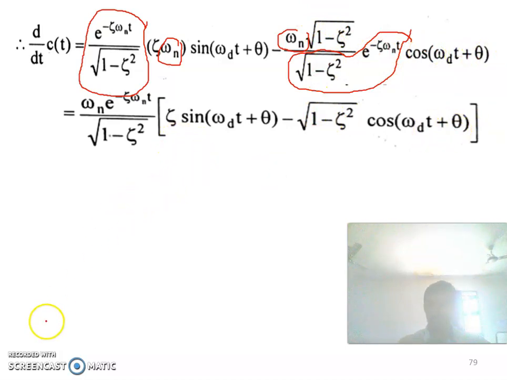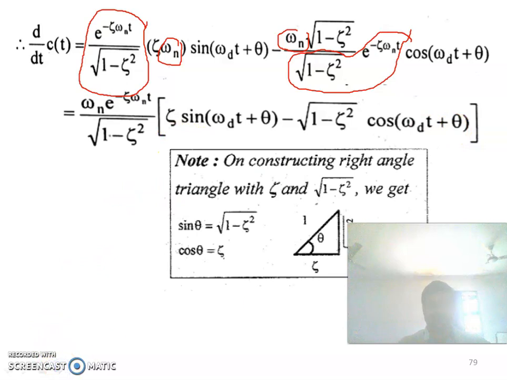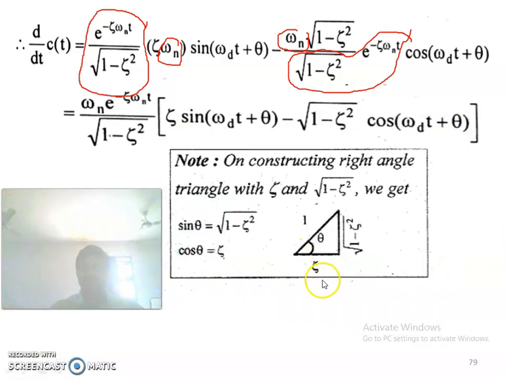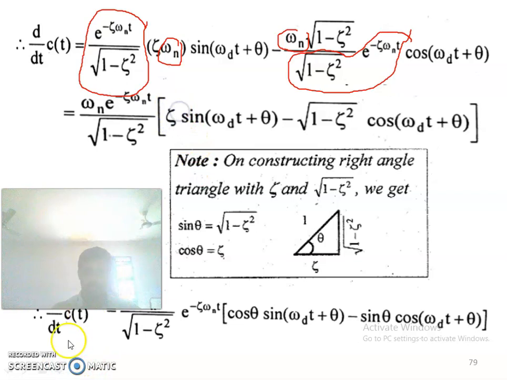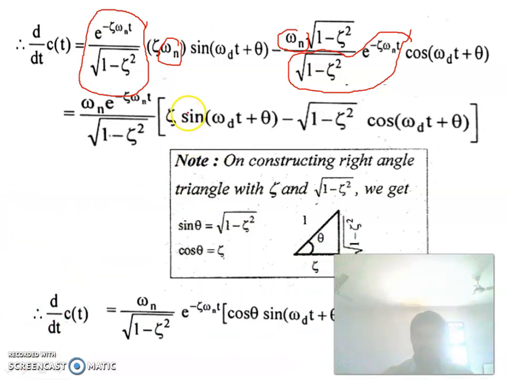Okay, but we know that from this triangle, sine theta is equal to root of 1 minus zeta square and cos theta is equal to zeta. So instead of this zeta, we are writing cos theta, and instead of this root of 1 minus zeta square we are writing sin theta.